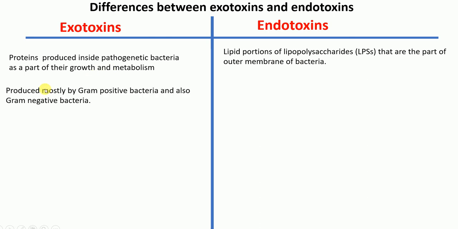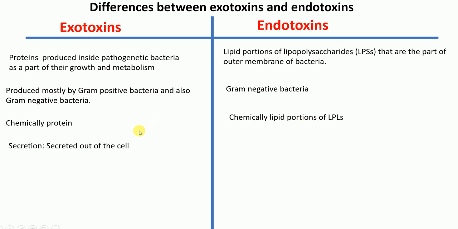So point number two, exotoxins are produced mostly by gram-positive bacteria, but they are also produced by gram-negative bacteria. Whereas endotoxins are produced by gram-negative bacteria. Now, the next point is that chemically, exotoxins are protein in nature, whereas endotoxins chemically are lipid portions of lipopolysaccharides.